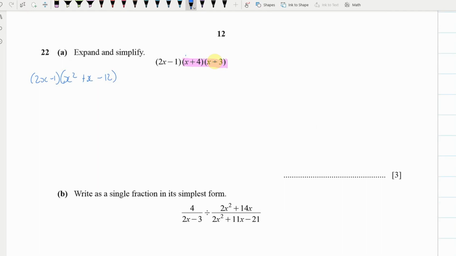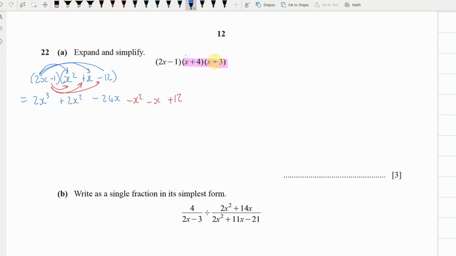Then I'm going to expand this bracket here. So 2x times x squared is 2x cubed. Then I times it by this one here, which is 2x squared. And then I times it by the 12, which is negative 24x. Now I'm going to times this one, and this one. So I'll get minus x squared minus x plus 12.